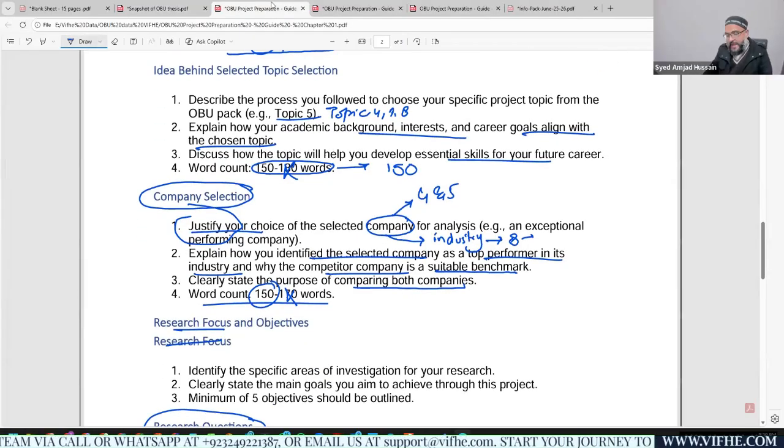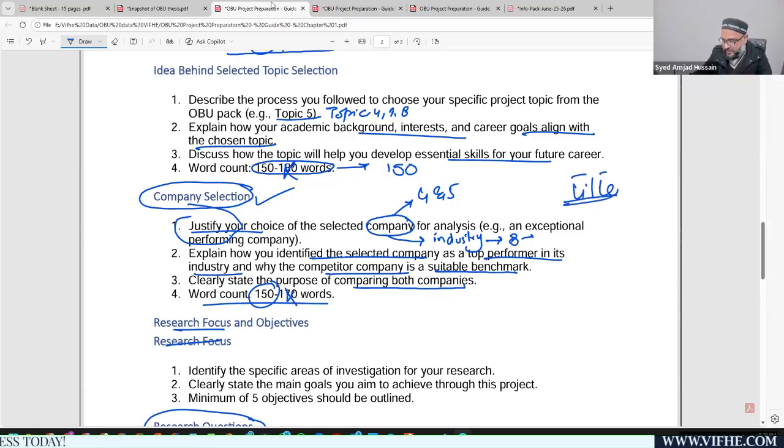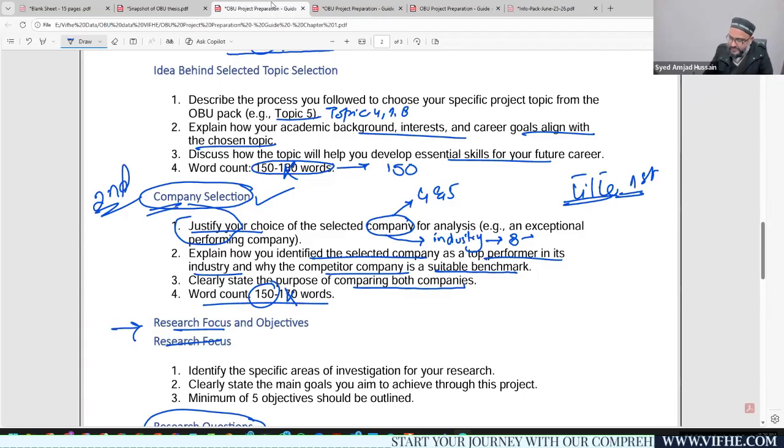Your first slide would be the table of contents, or you can mention the first slide as the selection of the company. Or you can say the first slide is the title slide. Apologies, the title slide is going to be the very first slide. Then the second slide is related to chapter number 1, company selection. Third slide is related to research objectives and research questions, right? And I think that is enough for the first 3 slides.